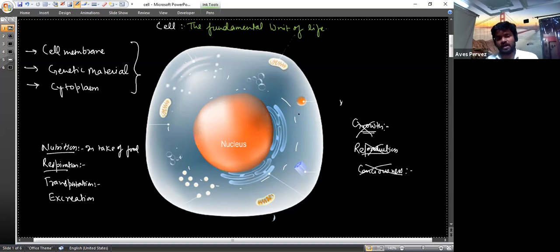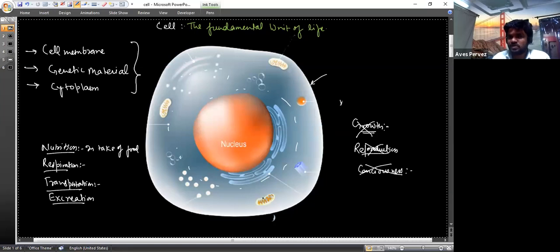In higher organisms, we are saying that nutrition is done by human beings. Respiration is also done by human beings. Transportation is also done by human beings. And excretion too. Now come to the cell. Does the cell require food? Yes, the cell requires food.